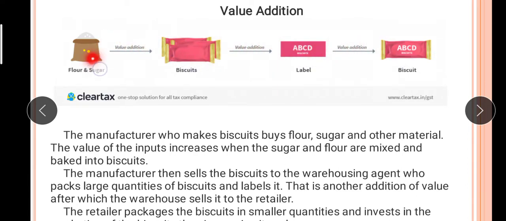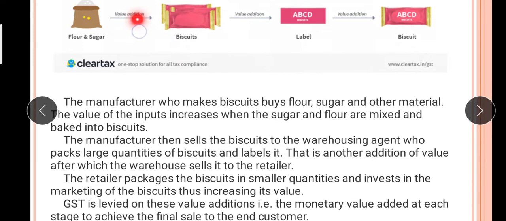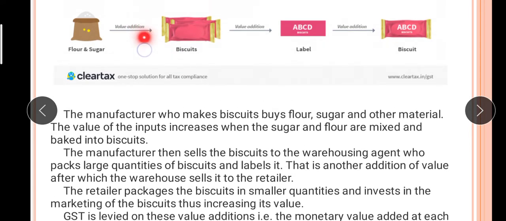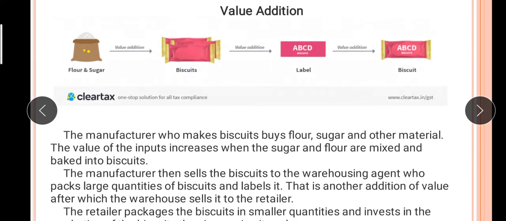Value is added means, for flour and sugar the value is 1000. For preparing the biscuit it requires some amount, say 500 rupees, so it is again added, 500. Now, before GST, what was there? On the flour and sugar 1000 we paid tax. After that, when value of 500 is added, again we pay tax on 1500. But in the